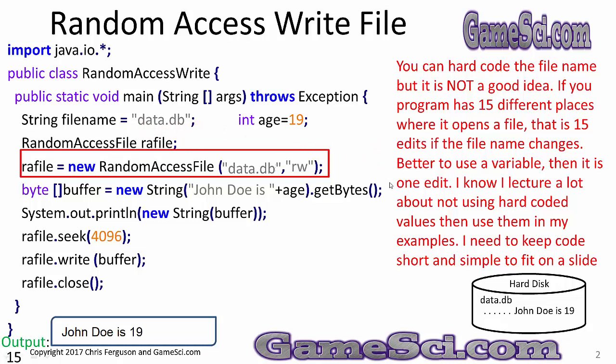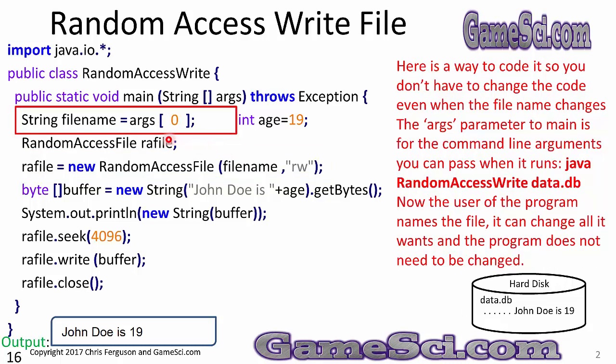I know I lecture a lot about not using hard-coded values, then use them in my example. John Doe is hard-coded. RW is hard-coded. This 19 is hard-coded. But I need to keep my coding samples short and simple to fit on a slide. So do as I say, not as I do. Try to avoid hard coding things like file names and data you're writing to the file.